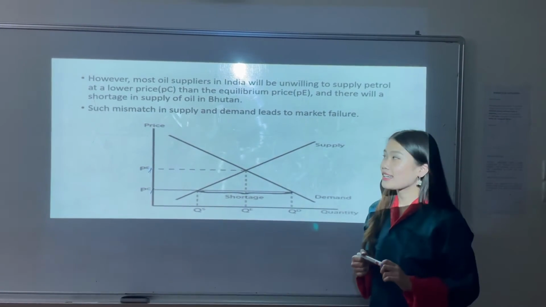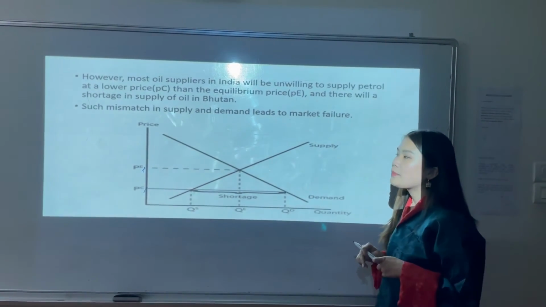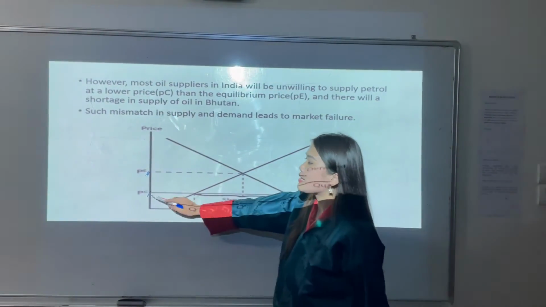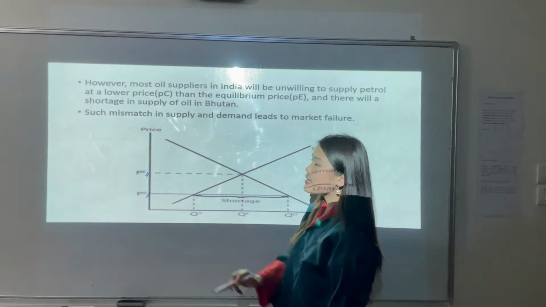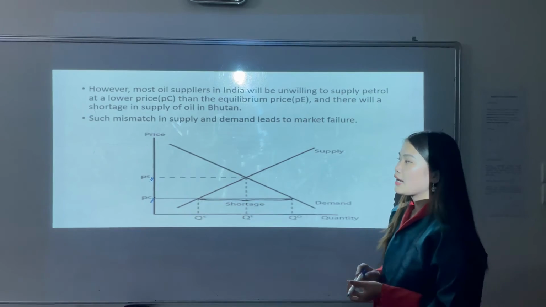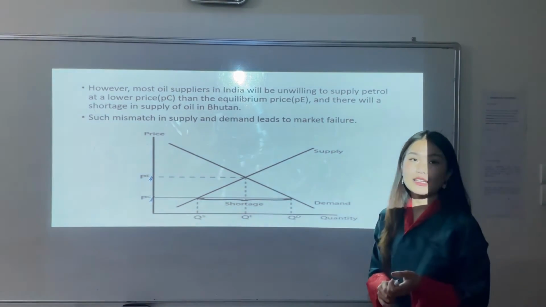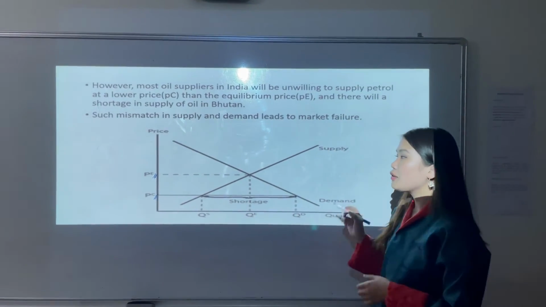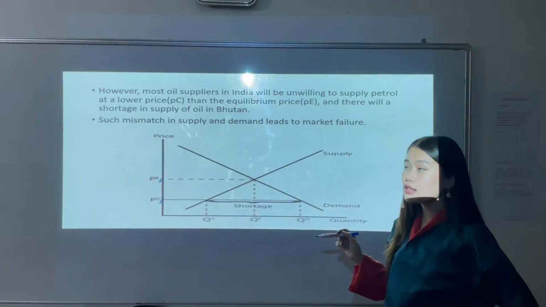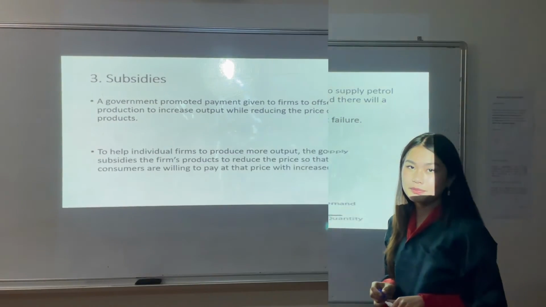Understood or understanding? Now, I will explain price ceiling with the help of a diagram. PE is the equilibrium price level for petrol, and PC is the price ceiling for petrol, in which we can see that price ceiling is below equilibrium price PE. With the decline in the price, there will be an excess demand situation, in which we can see that demand for petrol is greater than supply of petrol. Such mismatch in supply and demand leads to market failure.